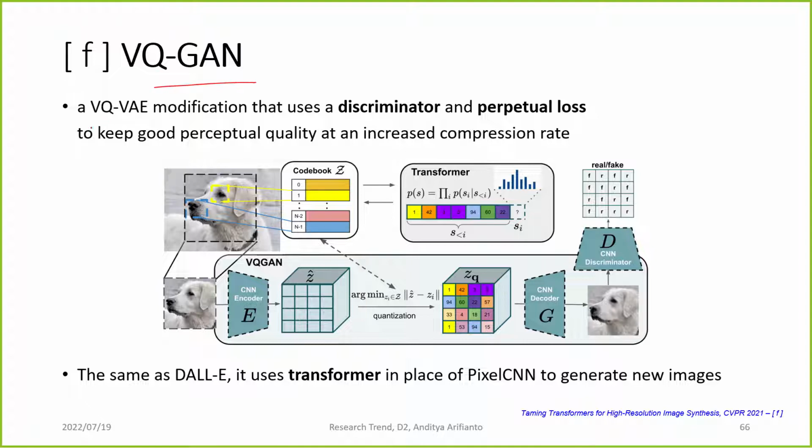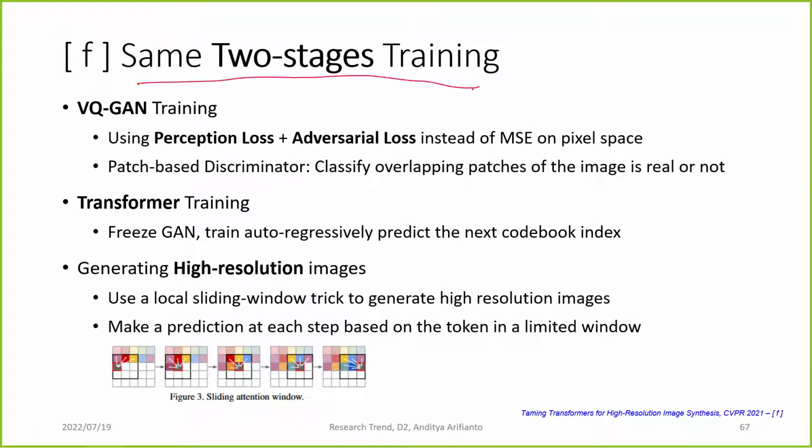So VQGAN is a modification of VQVAE that uses discriminator and perceptual loss to improve the performance, to keep good perceptual quality and increase compression rate. So it is the same as DALL-E, where they change the PixelCNN and use a transformer instead. And also here they use a discriminator to check the quality of the image. It is the same two-stage training as DALL-E or VQVAE. The difference is that they use perceptual loss plus adversarial loss instead of MSE on pixel space.